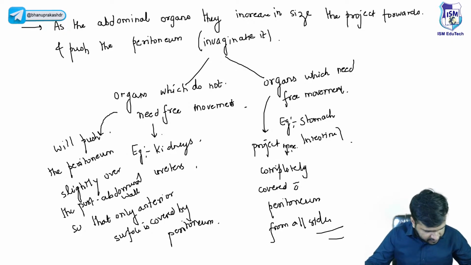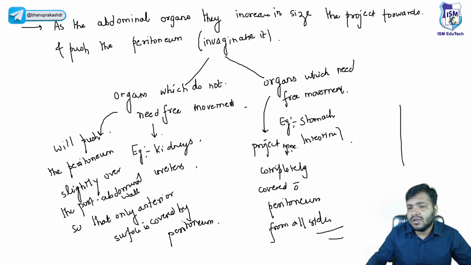Right. They're completely covered by the peritoneum from all sides. Okay. And they are attached to the posterior abdominal wall through a layer of folds that is called mesentery. For example, this is the posterior abdominal wall, and they will be connected to the posterior abdominal wall. For example, this is the stomach. So this is connected to the posterior abdominal wall through mesentery.